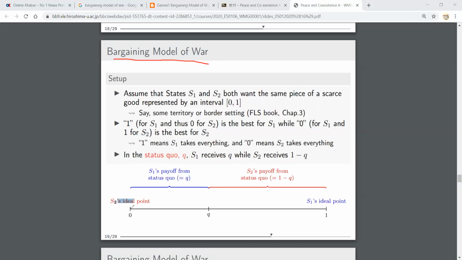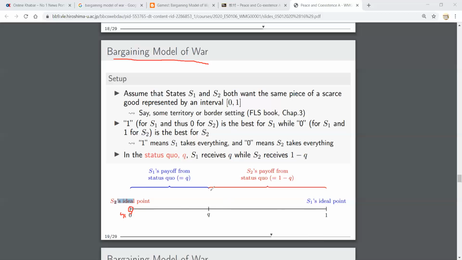Let's take this reference point. This is the S1 position, and S1 wants to reach S1's ideal point. That's the scarce land or money. There is one unit of scarce resources, and S1 wants to take all. That is S1's ideal point, and here is S2, and it also wants to take all the resources from here to here, the whole resources. Then S2's ideal point is this.